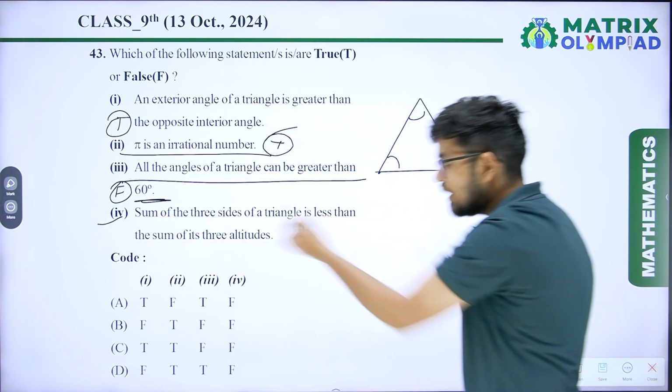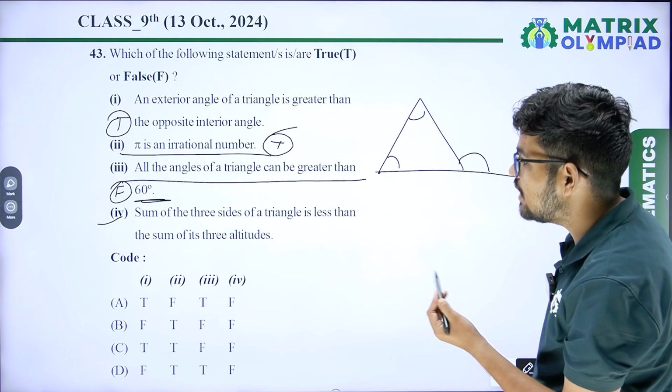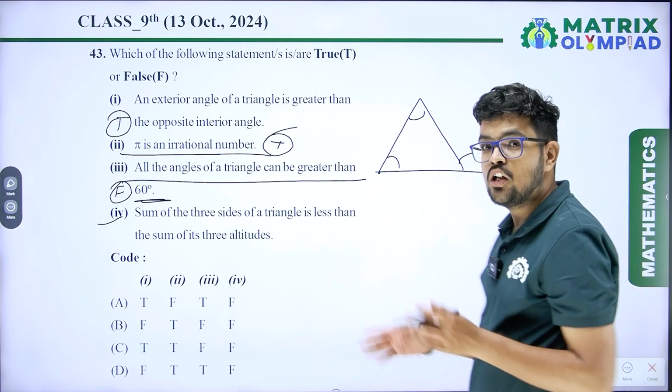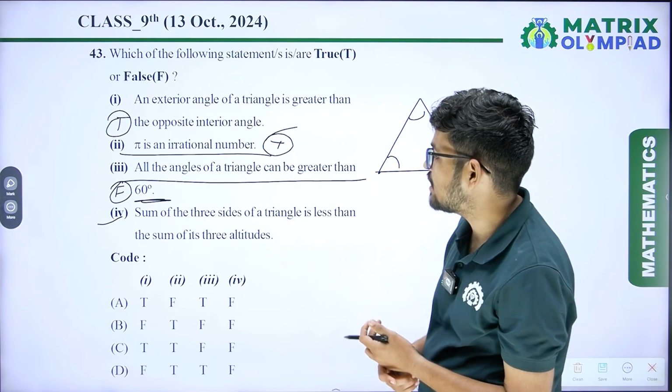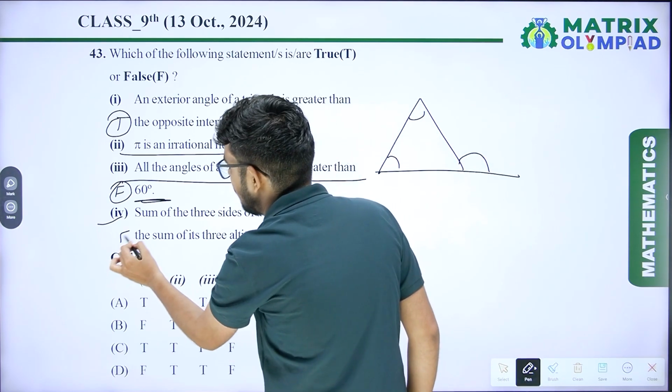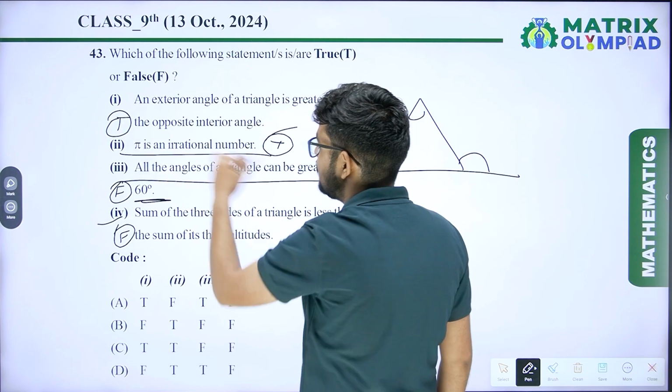Fourth, the sum of the three sides of a triangle is less than the sum of the three altitudes. No, the sum of the three altitudes is always less than the sum of the three sides of a triangle. So this one is also false. So our correct answer is TTFF.